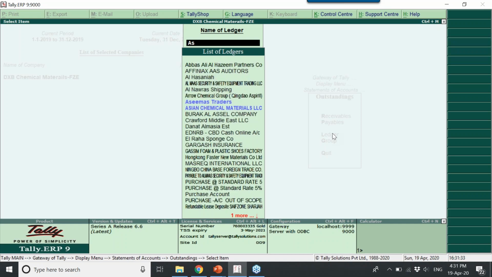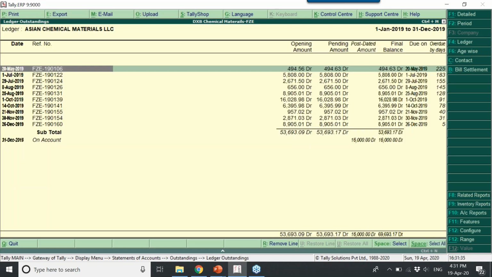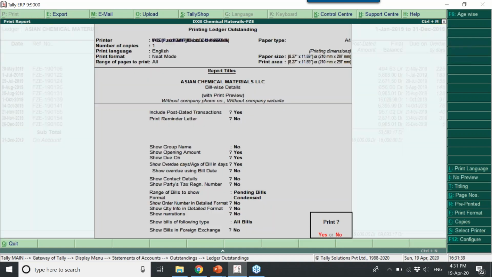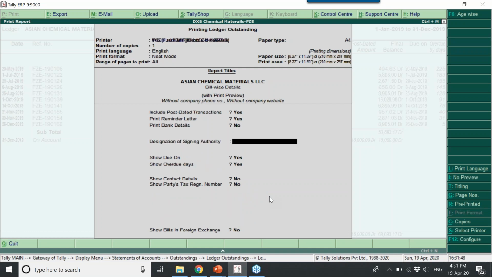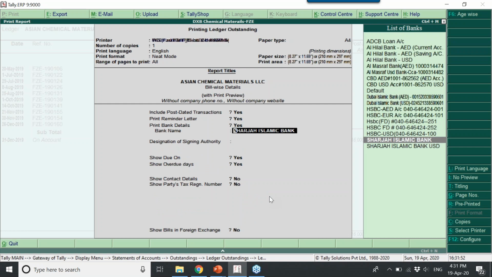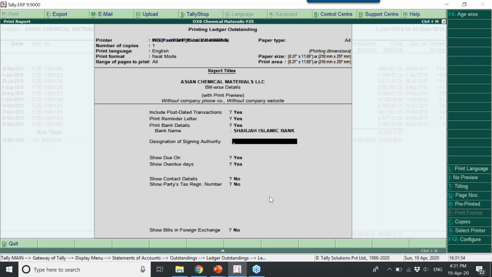Here you select the party ledger. It shows the outstanding. Then press Alt P. It is asking, do you want to print? Say no and make reminder letter yes. And if you want to print bank details also, make it yes. Select a specific bank to which they need to transfer the money.